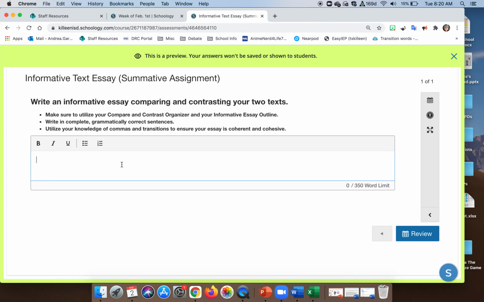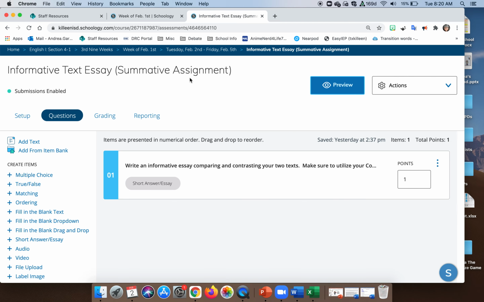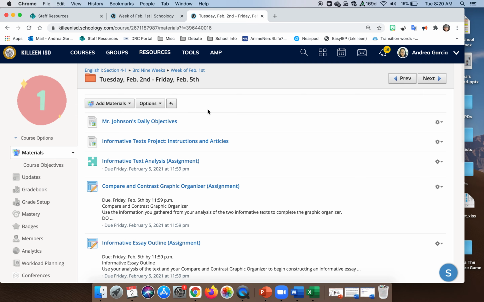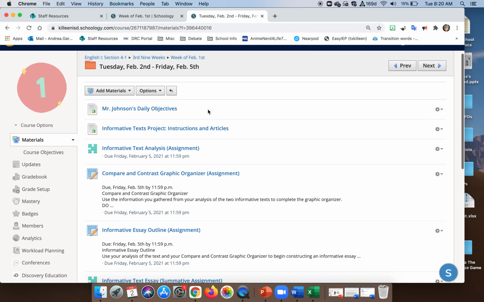So basically, again, you'll just click in the box and you'll start typing. You don't have to download anything. You don't have to upload anything. Just enter your essay in here and then hit review and submit. And then once you've done that, you've completed the project. Again, remember this project is due in all its components by Friday, the 5th by 11:59 p.m.